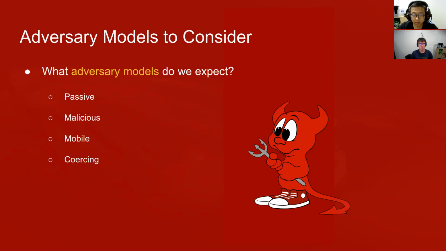They're not going to follow any protocols at all, and some might assume them to be all powerful, and some others might assume they're polynomial time Turing machines. And some others might assume adversaries to be mobile, meaning that the adversaries might change in each round of the MPC protocol. And finally, we may consider some coercing adversaries who may force users to use inputs that they want.